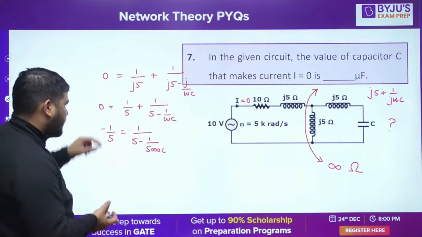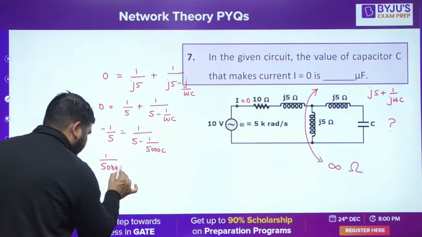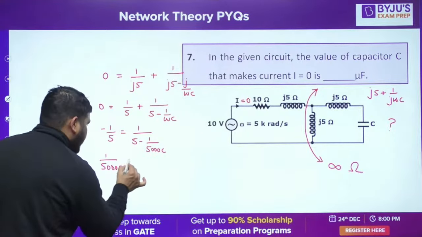Take this on this side, so 1 upon 5000 C minus 5 is equal to 5. Is it fine? So C will be equal to 1 upon 50,000. Please check this calculation.